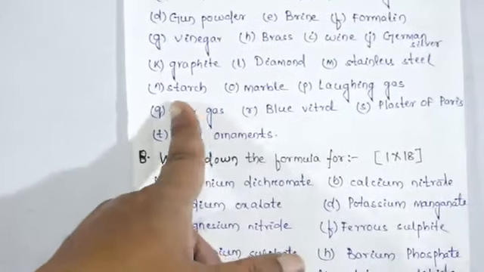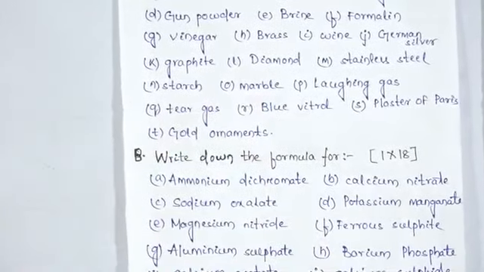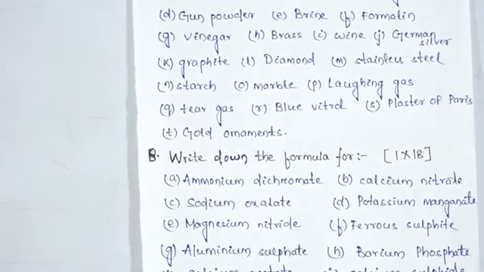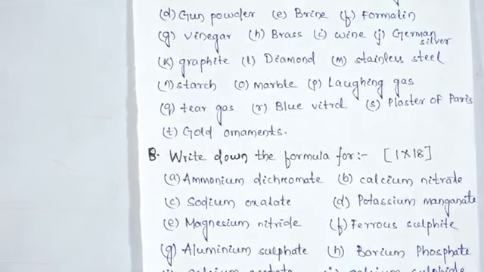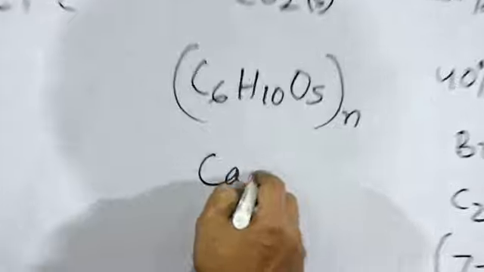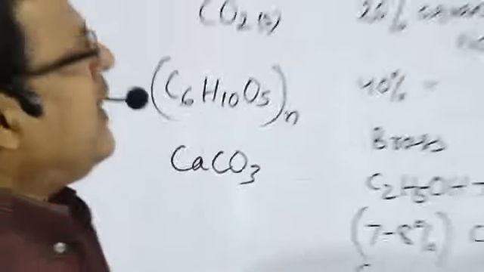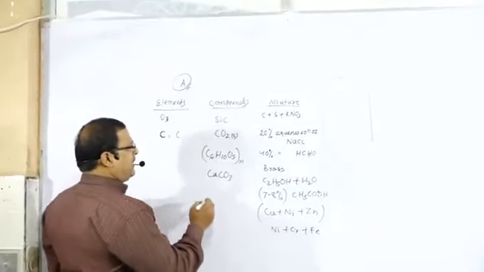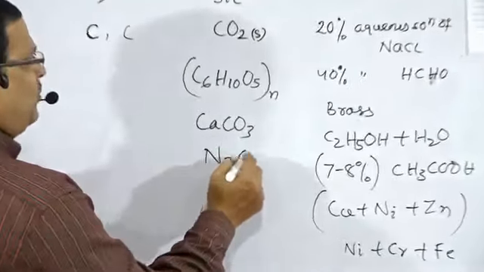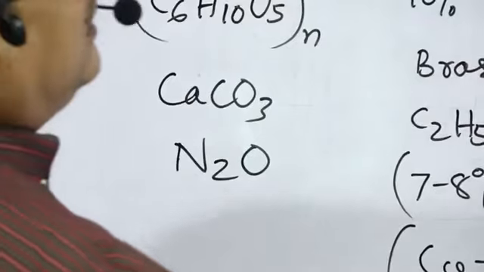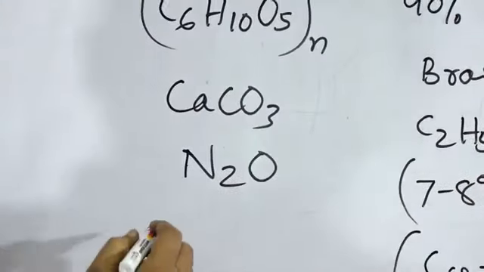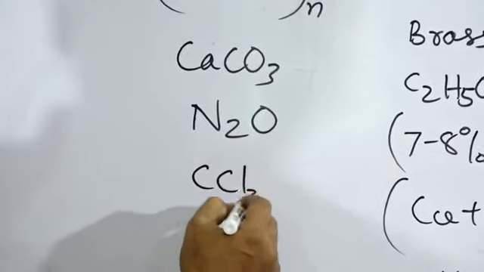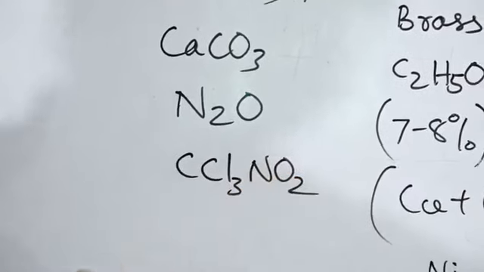Next one, marble. Marble or limestone or chalk has the formula calcium carbonate, that is a compound. Next one, laughing gas, that is N2O, a compound. Next one, tear gas, CCl3NO2, that is also a compound.